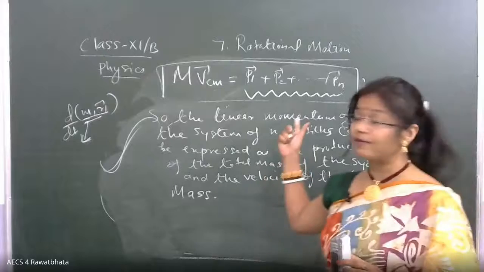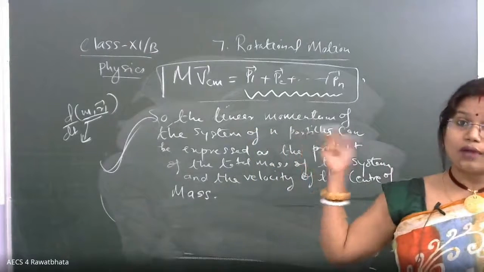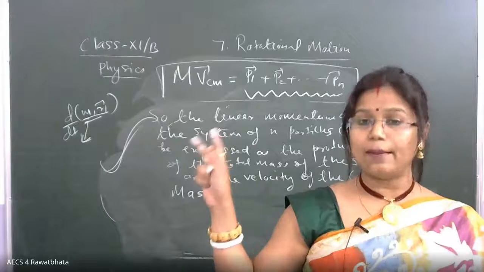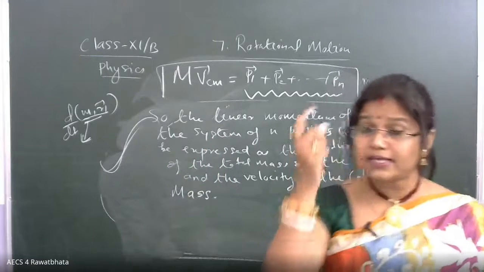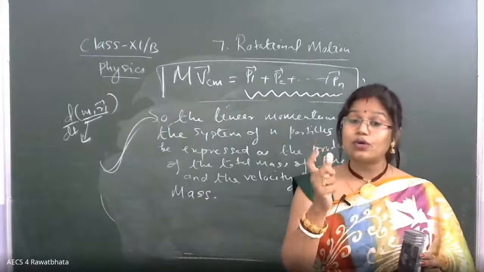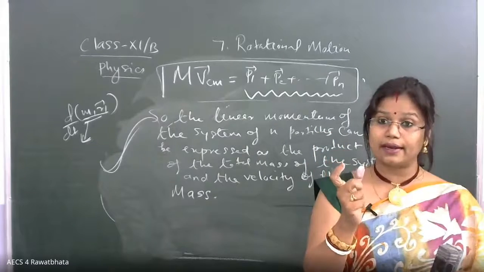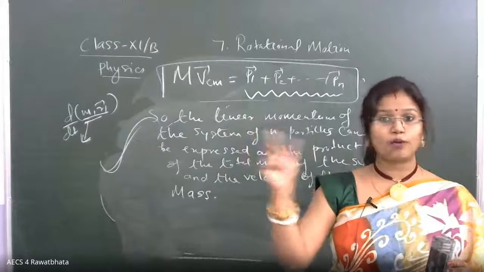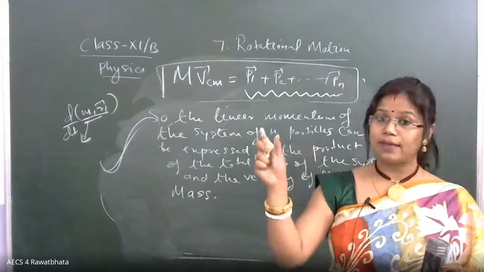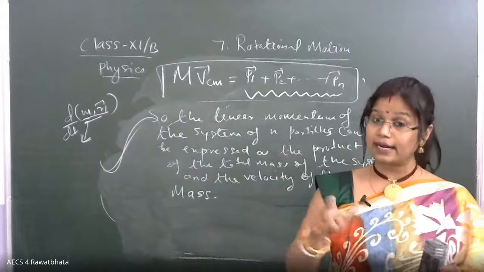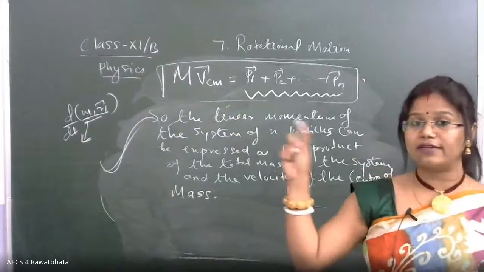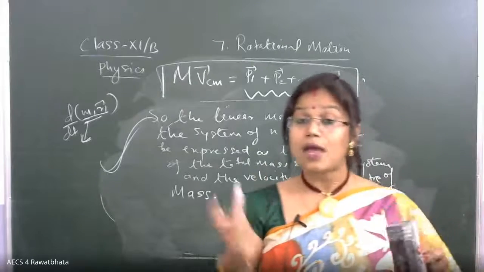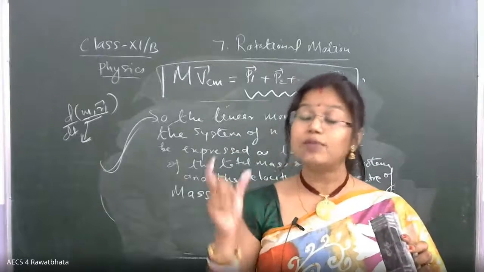Just as we have used the formula to find the position vector for the center of mass, M1R1 + M2R2 + ... + MNRN by M, always keep one thing in mind: the relationship should be dimensionally correct. When you have M1R1 + M2R2, mass into position, divided by mass, the mass gets cancelled and you have the unit for position. So always check the dimensional correctness of the relationship.